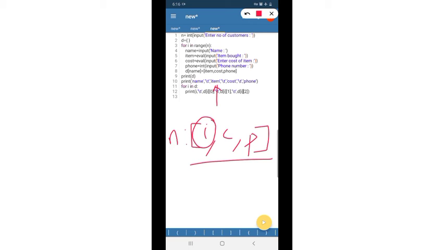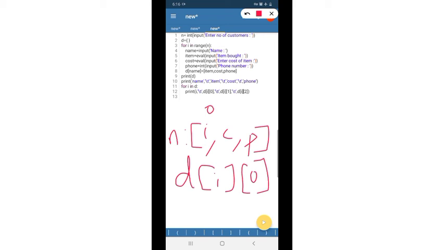So I will write like this, D of i. That means D of i is this whole part. In that I need only this much part, that is in this list, the value at index position 0. Again I will give one square bracket and 0. So from this dictionary, for this particular key, the element at index position 0 will be returned. Now for cost I will write 1 because cost is at index position 1.